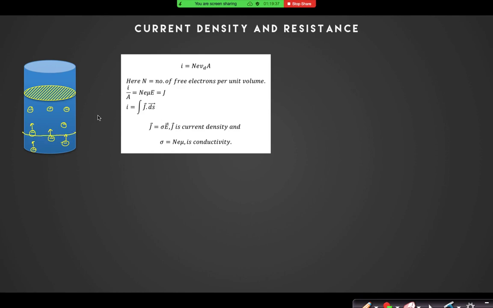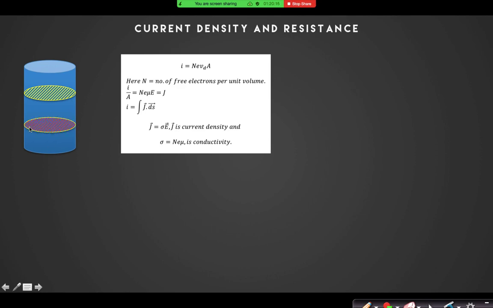Drift velocity is the same, because mu is constant and E is also constant everywhere in the metal. So if mu E is constant everywhere, then you can say drift velocity is the same. Now you can see that in 1 second, if I take this distance Vd, the electrons which are present now here will be able to just cross this surface after 1 second. Yes, so that is what I have drawn here.